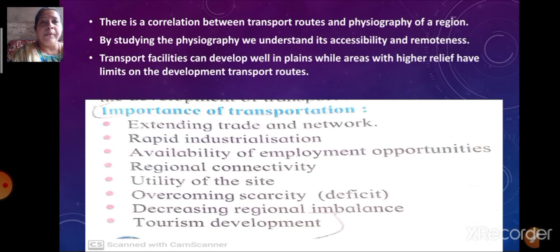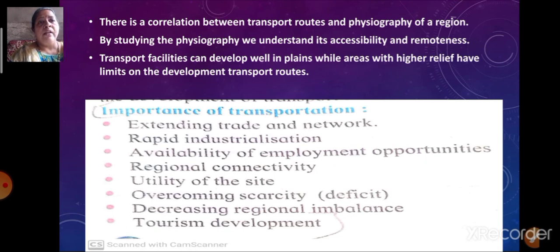Then a particular site can be utilized. Suppose a site is remote and nobody goes to that place. Just because of the transport facility which is started over there, what will happen? The site can be used. Otherwise, it is just a waste. Just because of transportation, a particular site which was remote can be put into use. That is called the utility of the site.